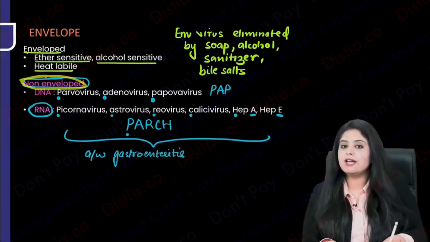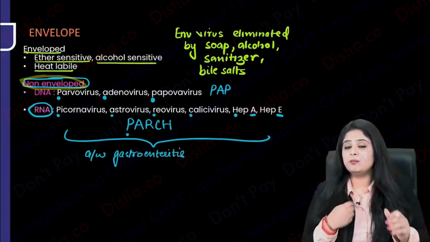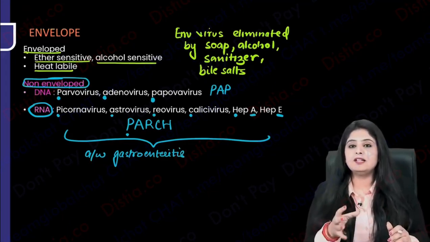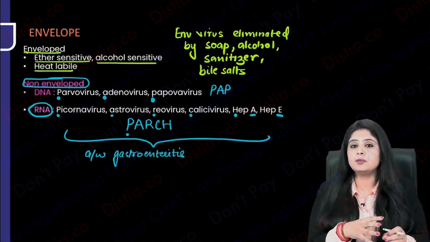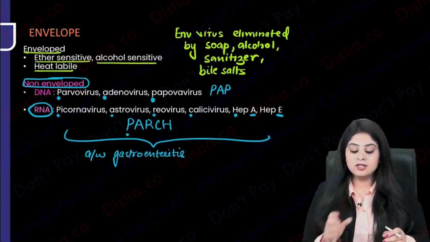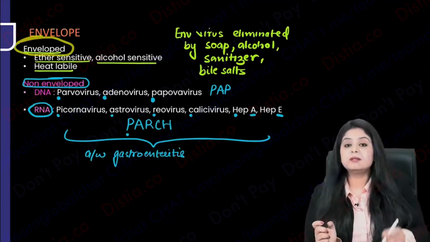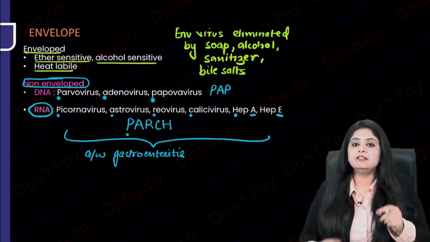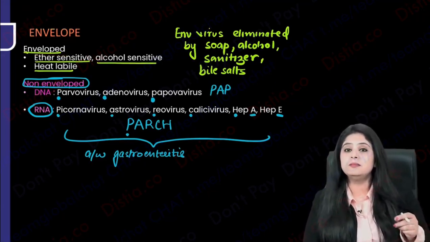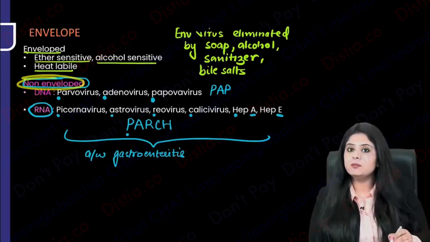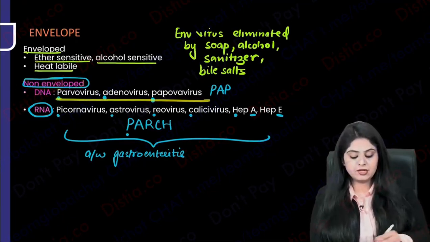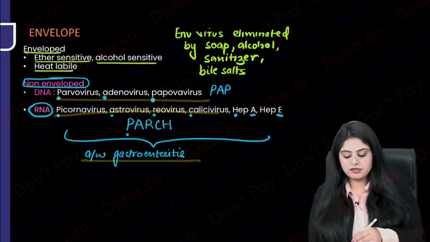Why? Because they don't have an envelope, means they have my bile salts. Once I eat them, my bile salts or alcohol or all those spirits will not be able to destroy them. So over here, the envelope being there is a weakness, meaning the virus will easily be killed by us. Envelope not being there is the strength. And who has the strength? PAP and PARCH. What will they cause?